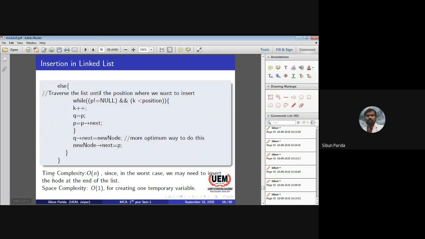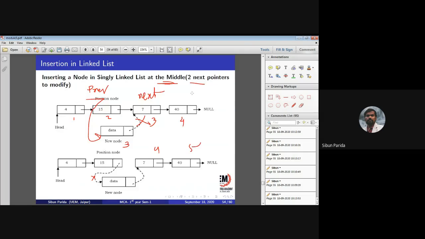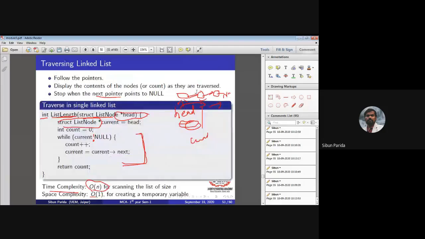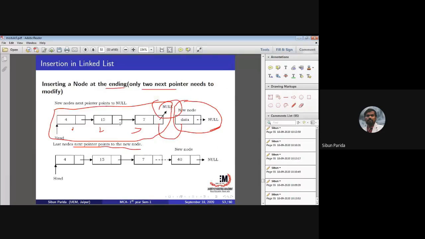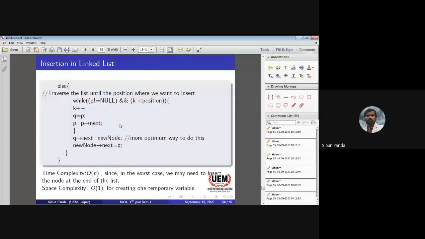And the time complexity in the worst case has to be order of n, because as we traverse the linked list, we may need to insert the node at the end of the list. If the insertion is at the end of the list, what is the time complexity? I have told you, insertion at the end of a linked list is order of n. And space complexity is order of 1 for creating one temporary variable.